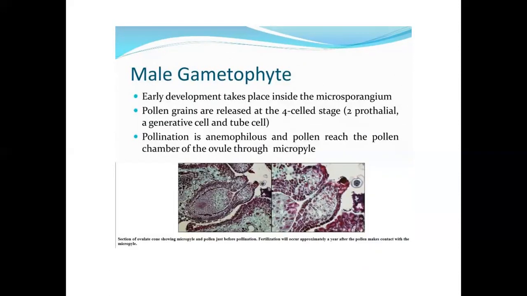Early development of the male gametophyte takes place inside the microsporangium. Pollen grains are released at the four-cell stage, that is, two prothallial cells, a generative cell and a tube cell. Pollination is anemophilous and pollen reaches the pollen chamber of the ovule through the micropyle.